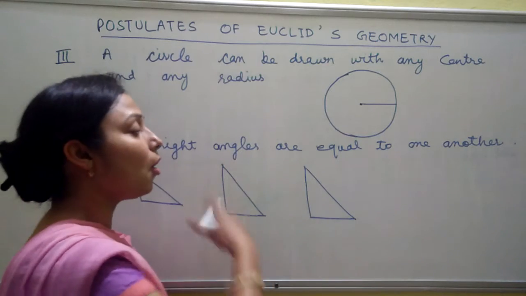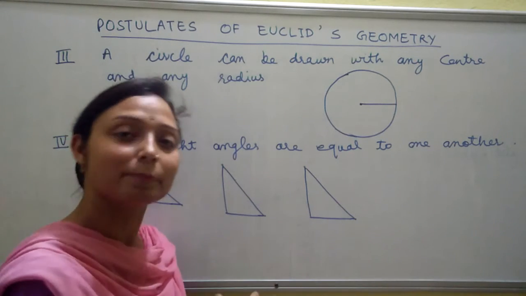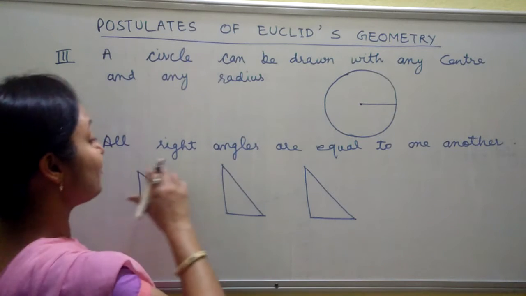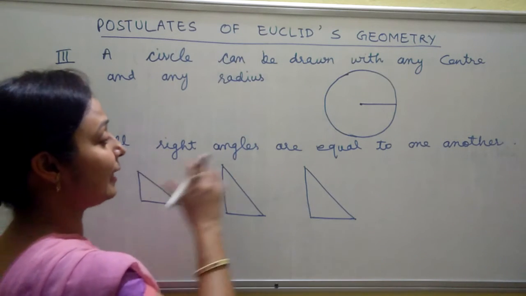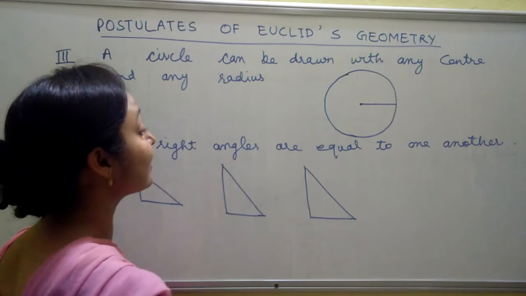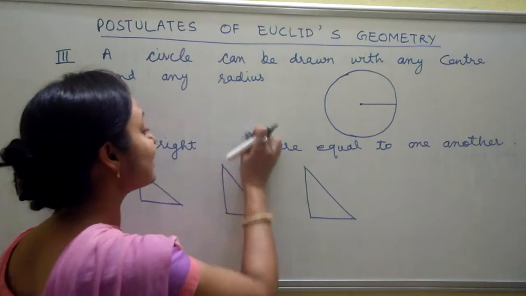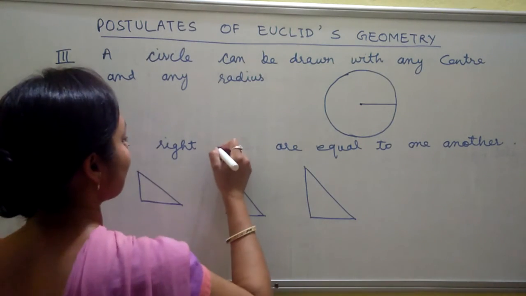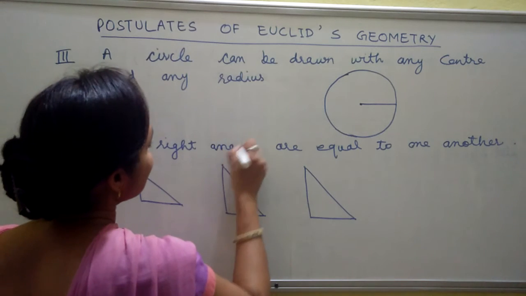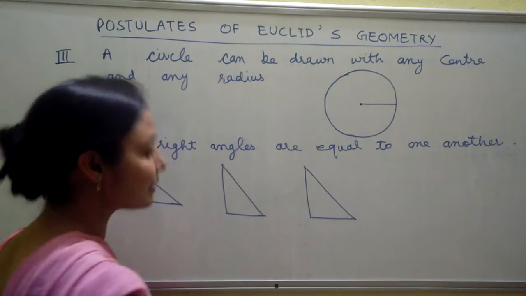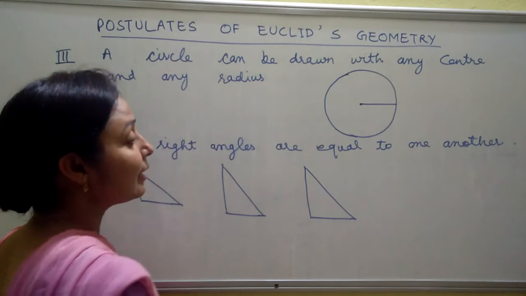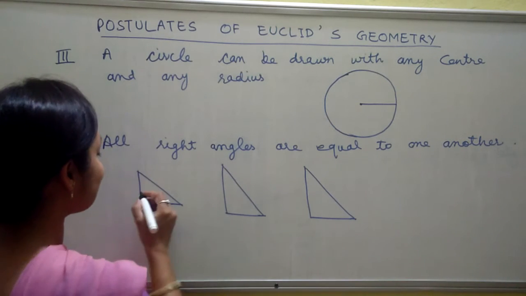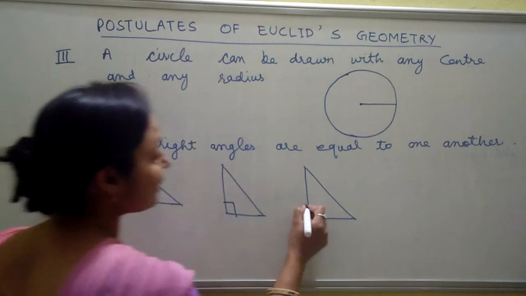He says that all obey the Pythagoras theorem. All have a 90-degree angle, same shape. That means the postulate says that all right angles are equal, not right triangles. These are right triangles, but these are the angles.